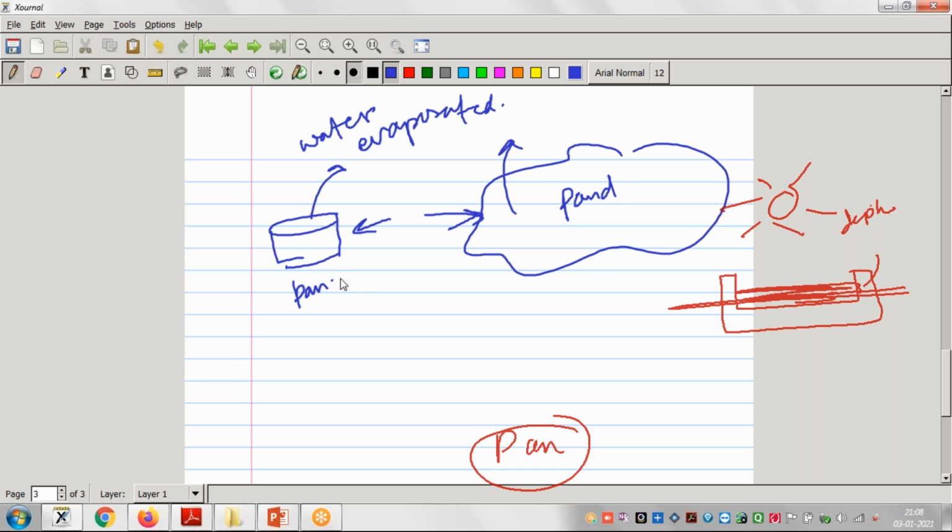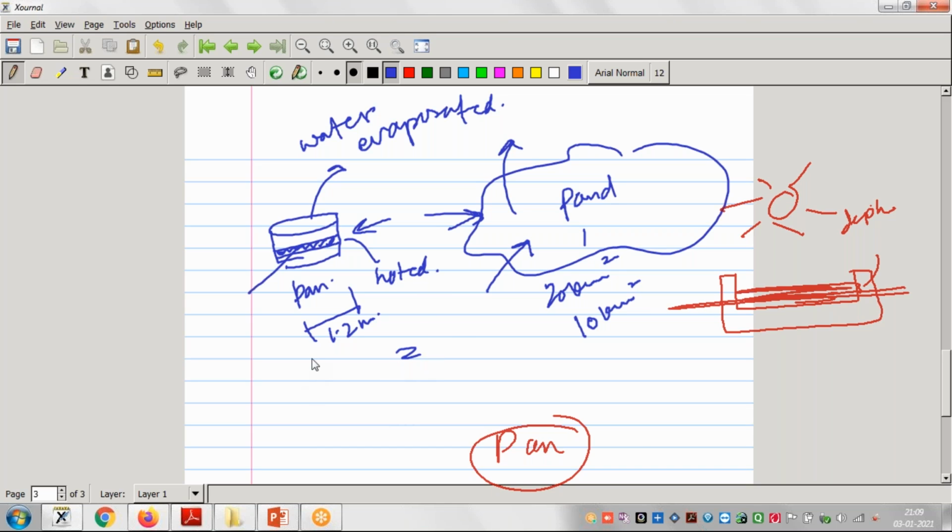But obviously this pan may be 1.2 meter in diameter, while the lake may be 20 kilometers square or 10 kilometers square. So the evaporation from the lake and from the pan is different. The pan is kept near the river, and whatever the evaporation is, it is noted down.